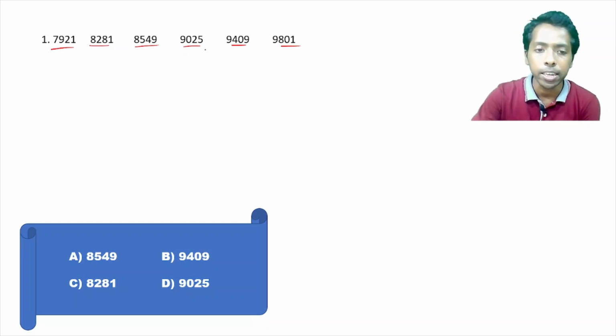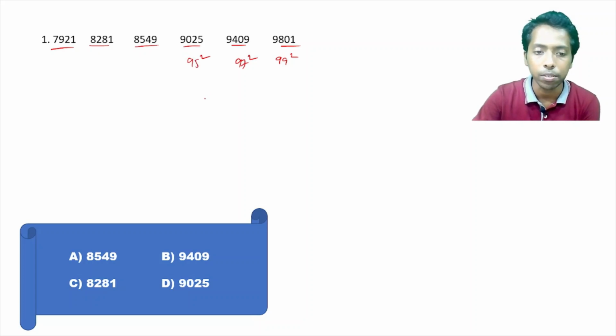7921, 8281, 8549, 9025, 9409, 9801. See, by seeing these numbers, you should really understand that these are numbers close to some number's cube, close to some number's square, right? So 9801, this is 99 square. You should understand by checking this number here, right? Because these are the numbers whose squares you should really remember in your mind. Only then you can solve this kind of questions in a jiffy. Now this is 99 square, this is 97 square, this is 95 square, right?